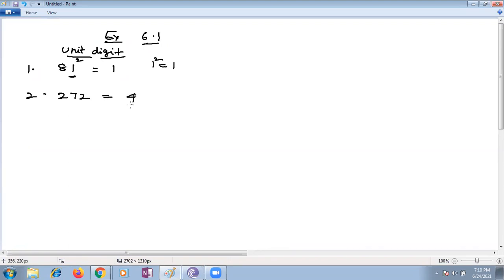Next, 272. Ma'am, 4. Yes, put the answer in the chat box, children. Don't shout. 799. Ritvik, are you there? What is the units place for 799 if you square it? Ma'am, 1 is the answer. Units place means 9 square is 81, but we take only the units place, which is 1, right? Very good, already given by the student in the chat.